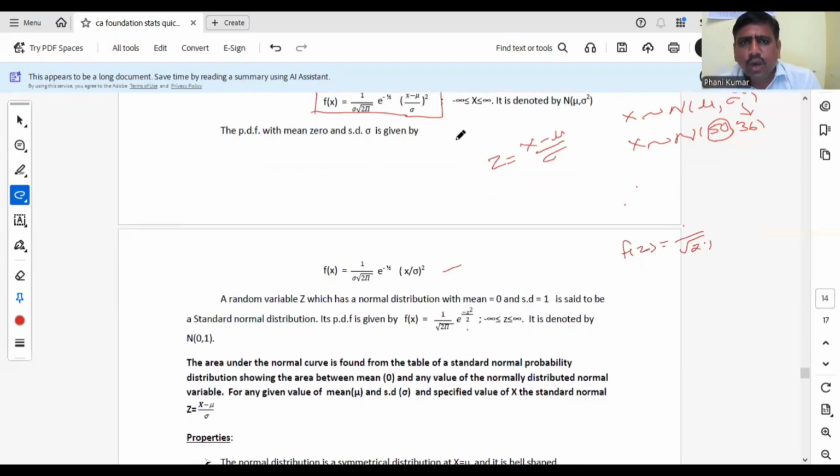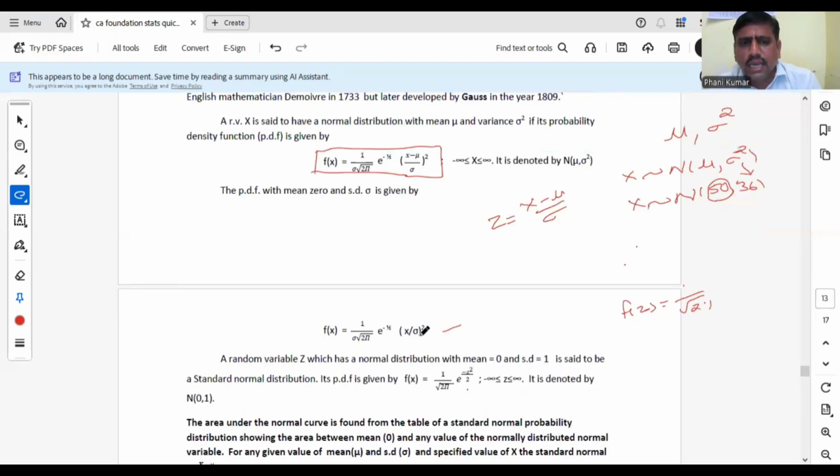Here, coming to normal distribution, mean is mu and variance is sigma square. Coming to standard normal distribution, mean will become 0 and variance will become 1. These are the important points.